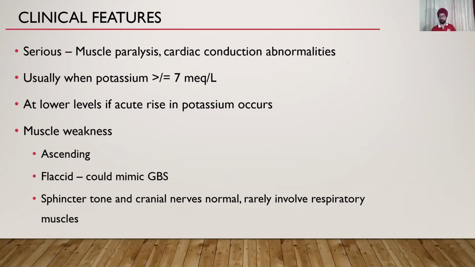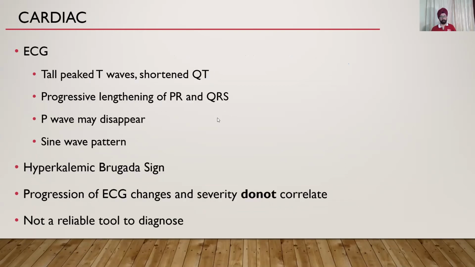Generally, potassium abnormalities, hypo or hyper, do not cause respiratory muscle involvement. So you can have a patient who's absolutely quadriplegic, but generally it does not cause respiratory involvement.